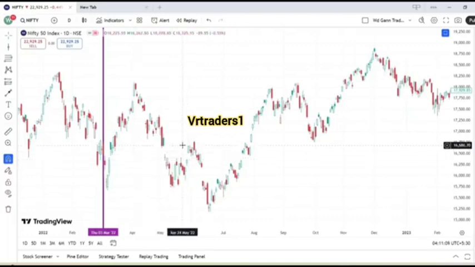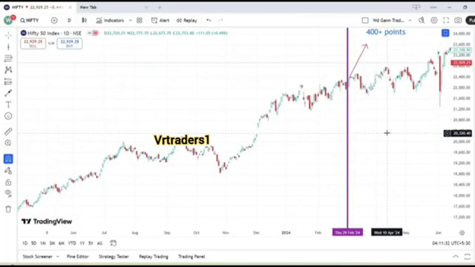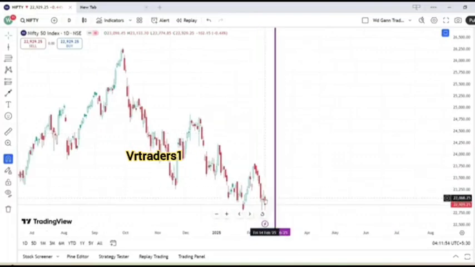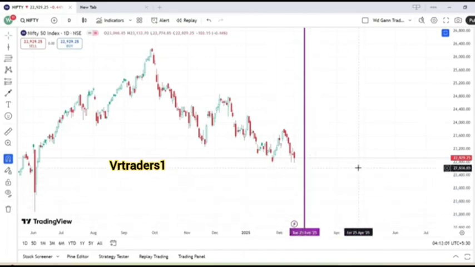We can clearly see here it is working perfectly for the past 3 dates. So there is a high chance that it will work for the 4th date too, which is our future date, 25 Feb 2025. Every time it is giving 400 plus points easily whenever there is a Mercury and Saturn conjunction. So we can say that whenever any relationship has worked for the past 3 dates, then it has high accuracy and it will work for the 4th date too. So our 4th date is 25 Feb 2025, and we can see a 400 plus points reversal from that date.